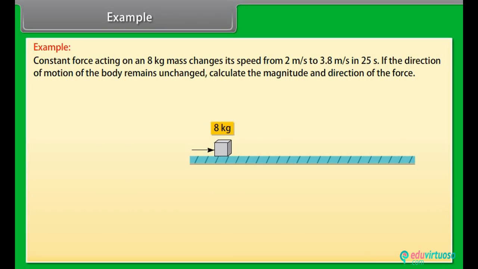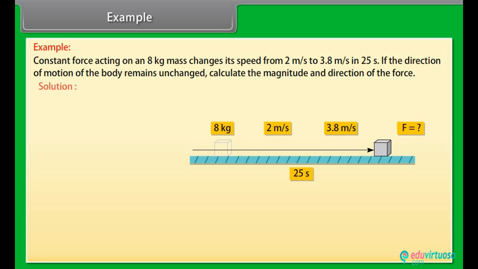Example: a constant force acting on an 8 kg mass changes its speed from 2 meter per second to 3.8 meter per second in 25 seconds. If the direction of motion of the body remains unchanged, calculate the magnitude and the direction of the force. Let's see the solution, using Newton's second law of motion.